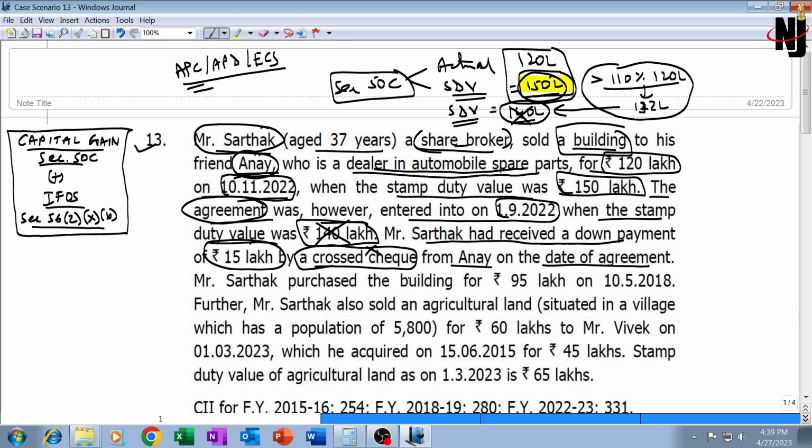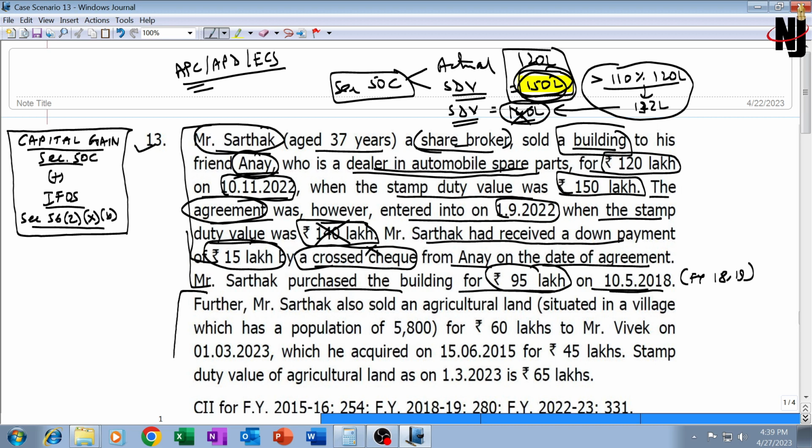Okay, now this is the paragraph for this particular detail. The second paragraph talks about Mr. Sarthak having purchased the building for rupees 95 lakh. Okay, this is also part of the same information. 95 lakh is the purchase price. 150 lakh will be the sale consideration. On 10th May 2018, that means financial year 18-19, it was acquired.